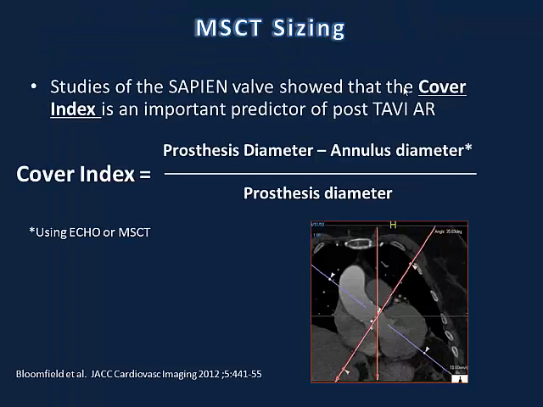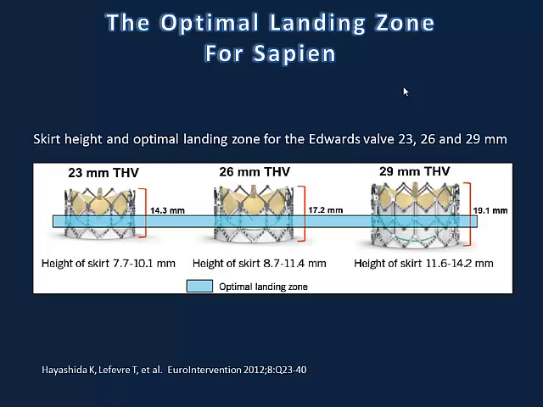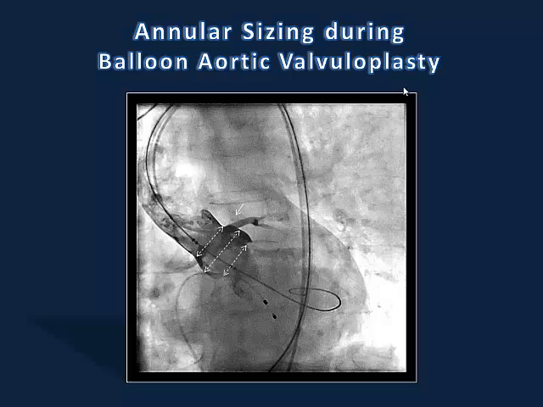And there is at least one publication which talks about the cover index, which is the prosthesis diameter minus the annular diameter, divided by the prosthesis diameter, again as a measure of the optimal matching between the device and the annulus, and also identification of the landing zone where exactly we want to place the valve in order to avoid, as I mentioned, too shallow or too deep implantation.